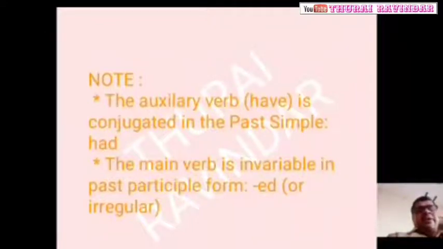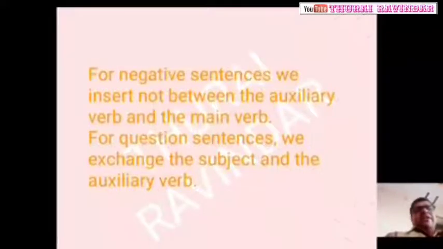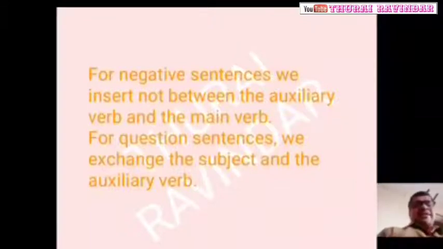The main verb is invariable, in past participle form, ed for a regular verb. For negative sentences, we insert not between the auxiliary verb and the main verb. For question sentences, we exchange the subject and the auxiliary verb.